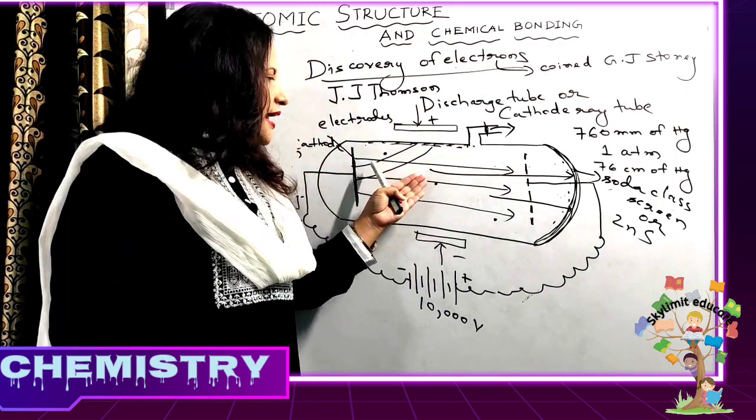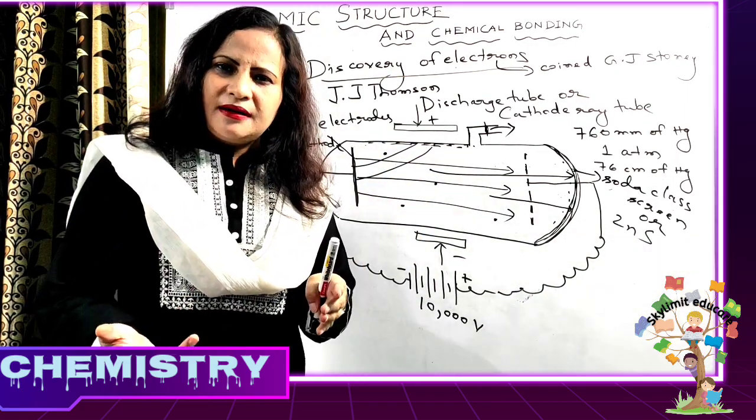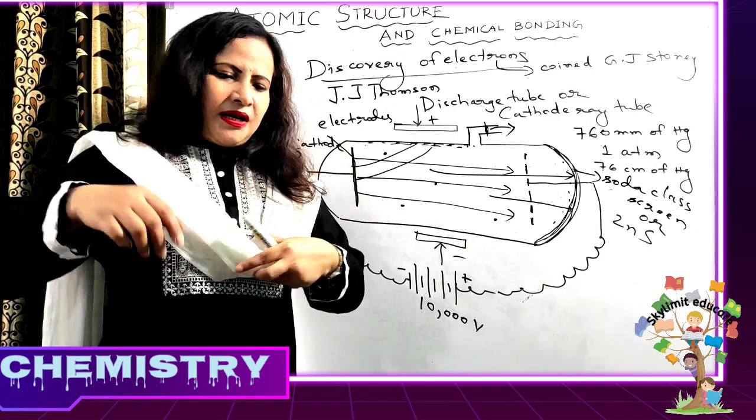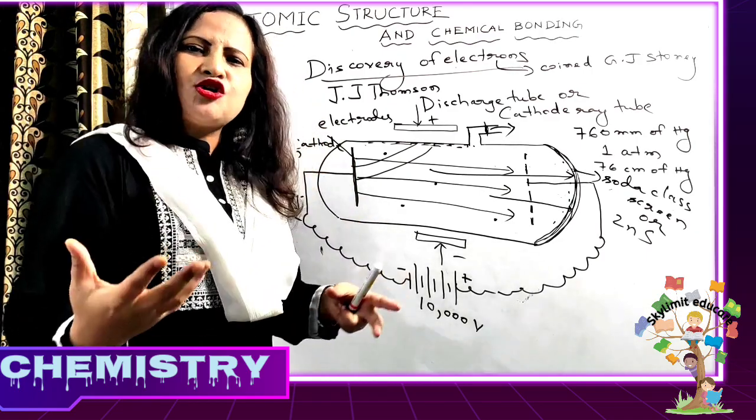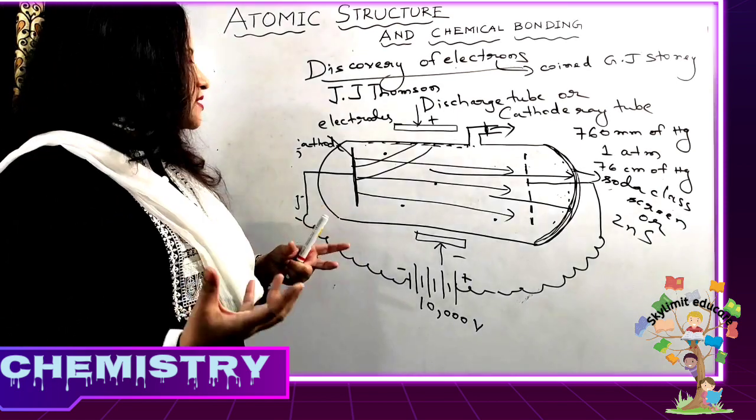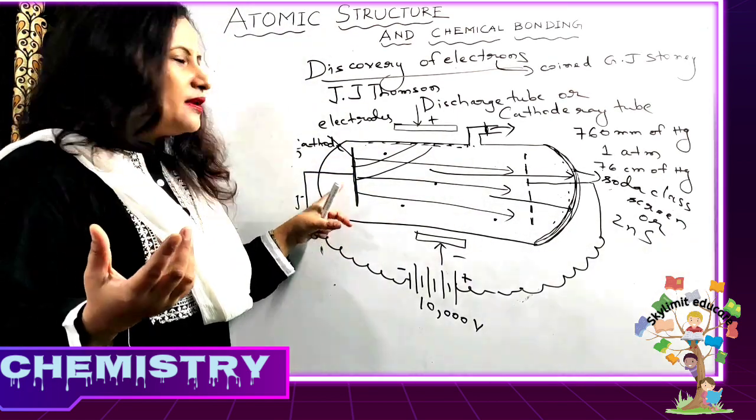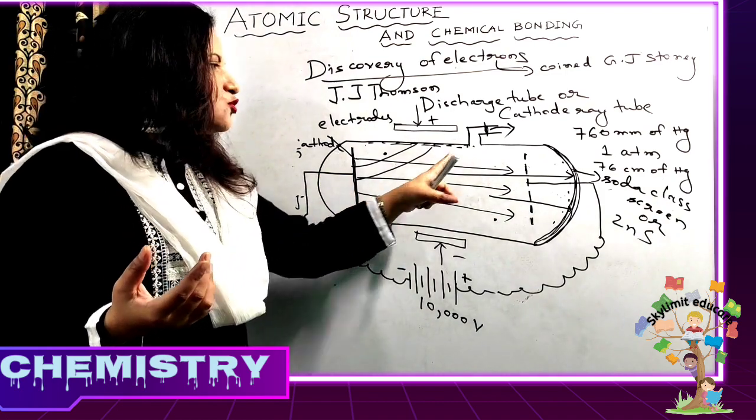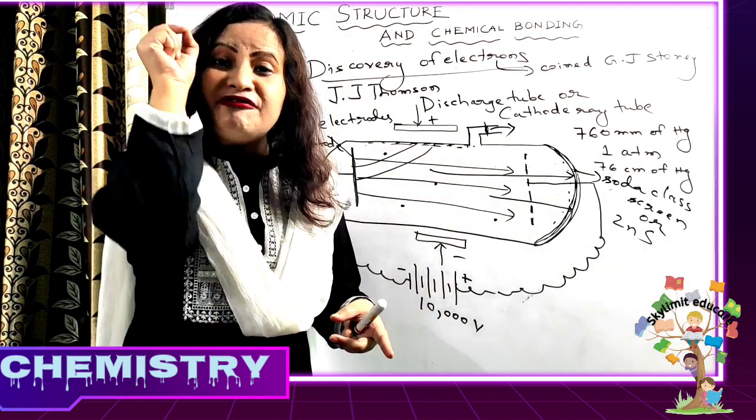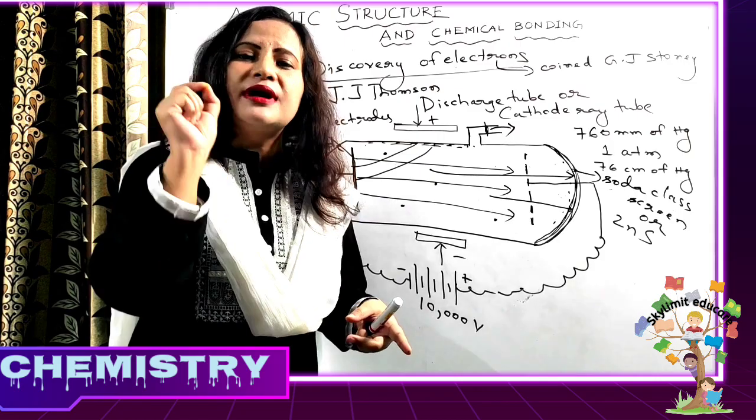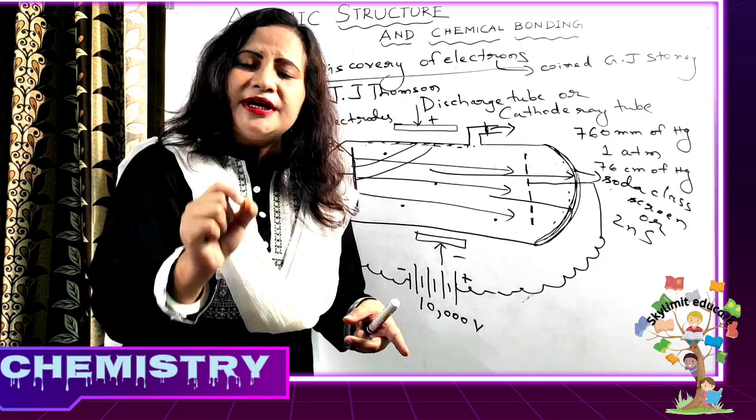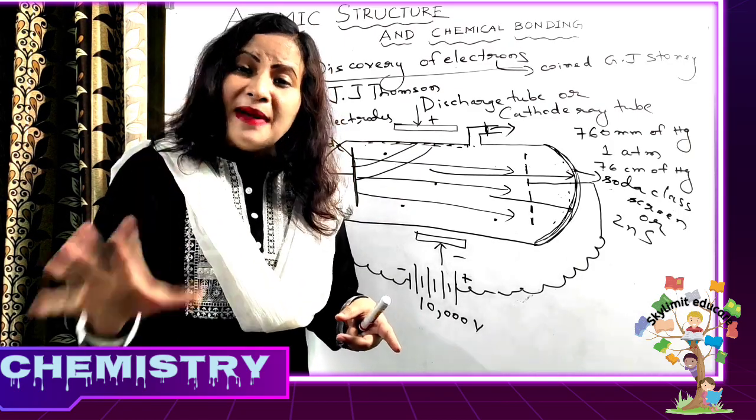If you used oxygen gas, the particle showed the same property. That means the nature of this electron was independent of the type of the metal used as an electrode, independent of the nature of the electrode, or independent of the gas used in the discharge tube. That means it was a fundamental particle for all the elements. It was a fundamental particle of all the matter.